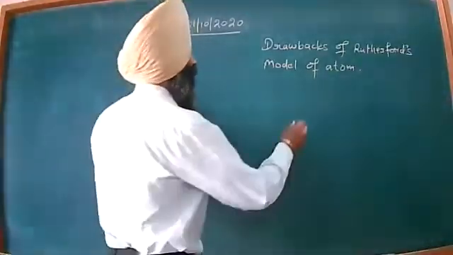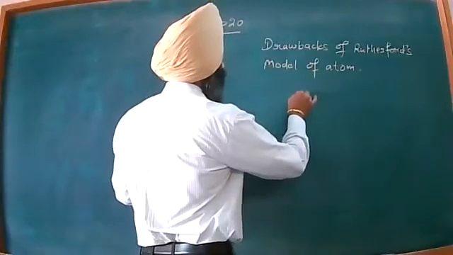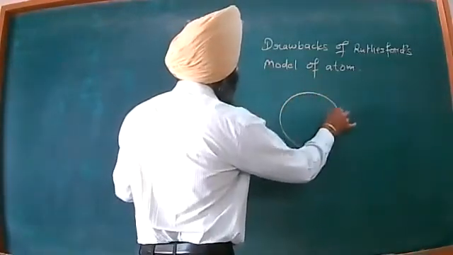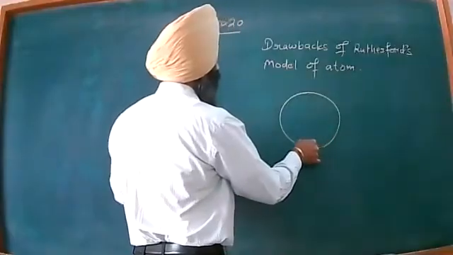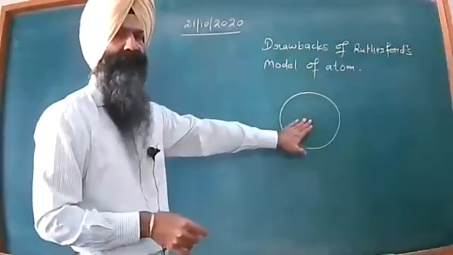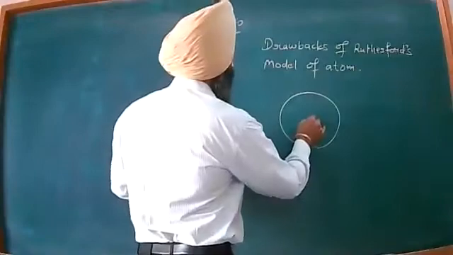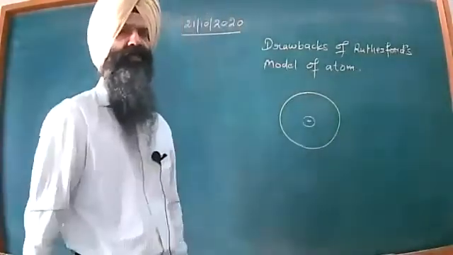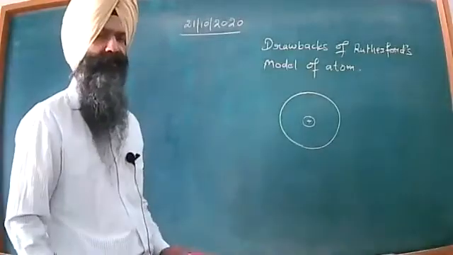I mean to say, imagine that this is the circular track, and we are considering this circular track as the orbit, and let us imagine that here this is the center called the nucleus of the atom.